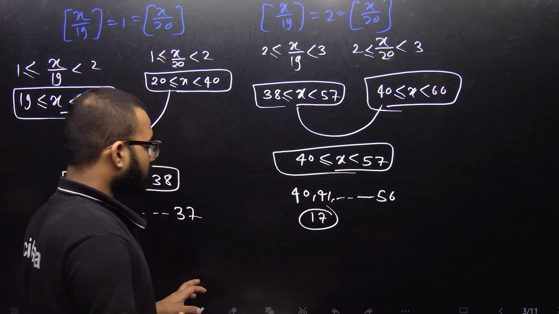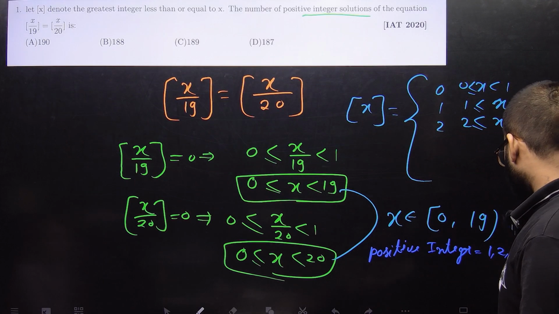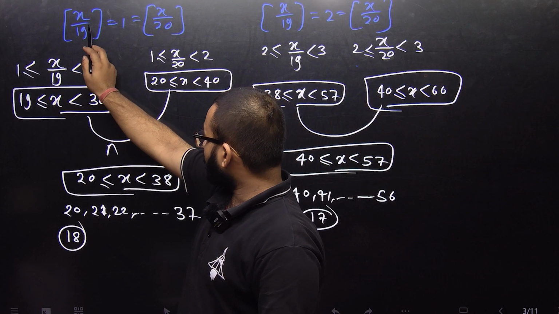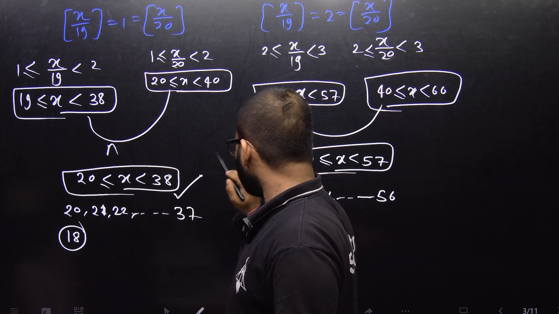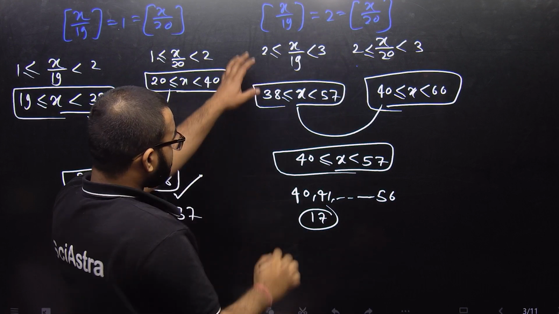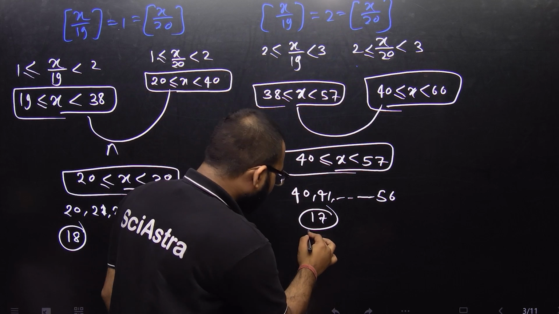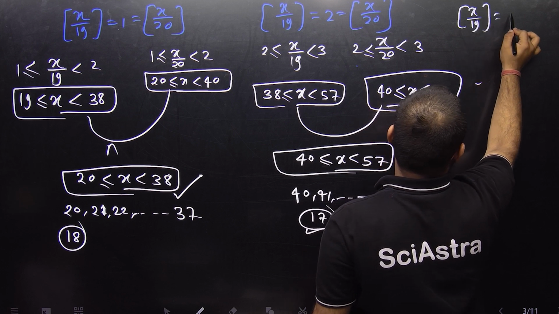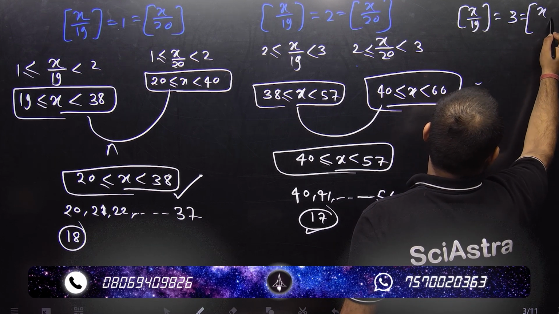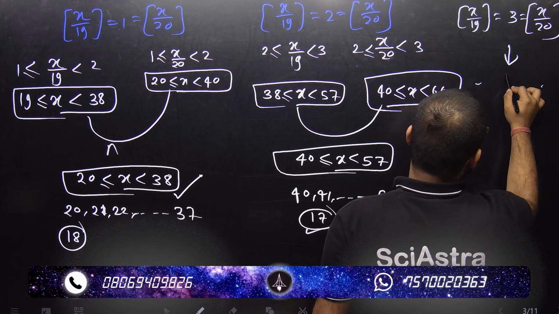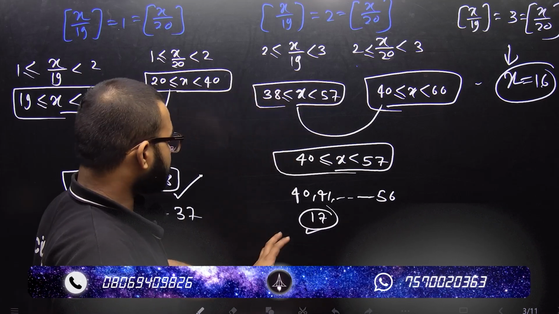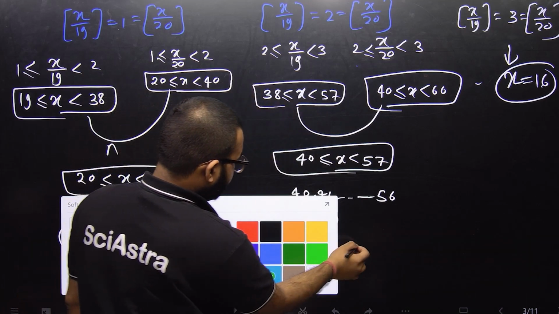What we observe is that the number of integers decreases at every step. When [x/19] equals 0 we got 18 integers, when it equals 1 we got 18 integers, but when we solve [x/19] equal to [x/20] equal to 2, we got 17 integers. If we solve for 3, then we get 16 positive integers that satisfy this equation. So this number decreases at every step.